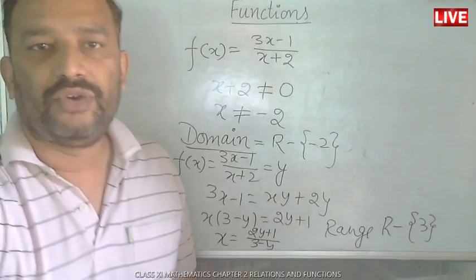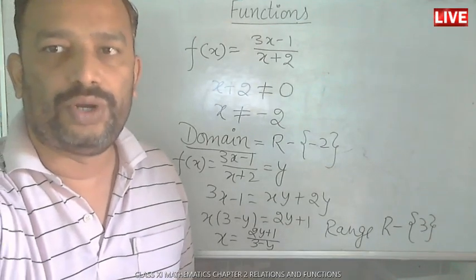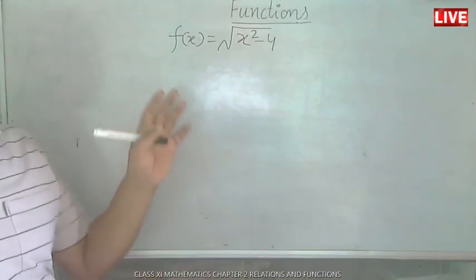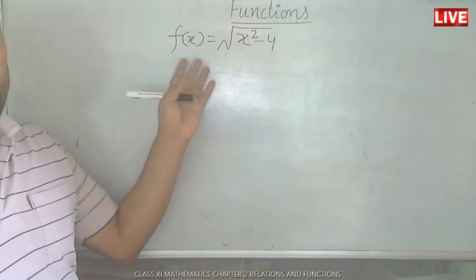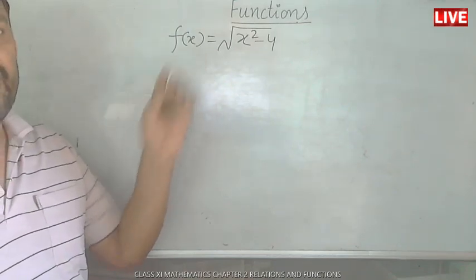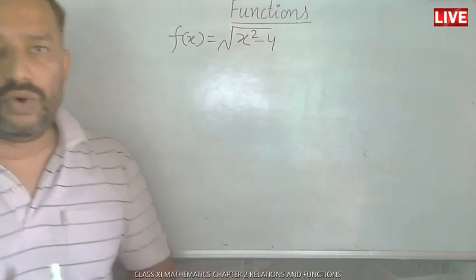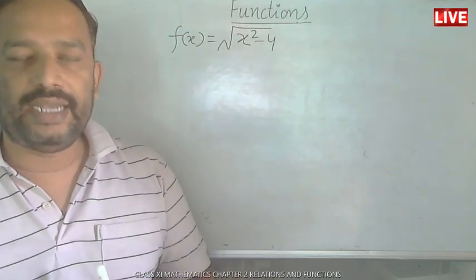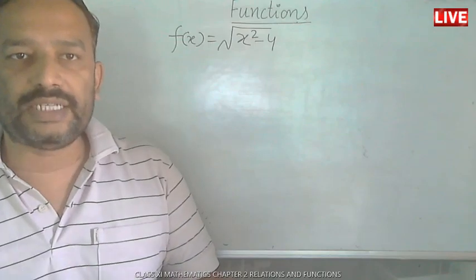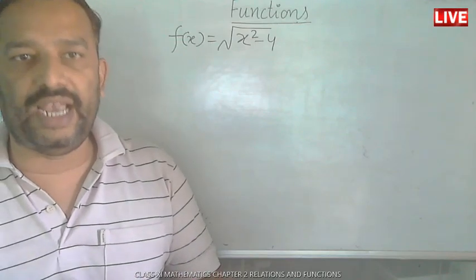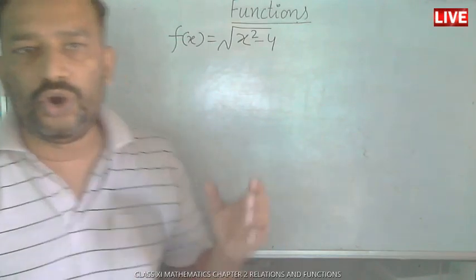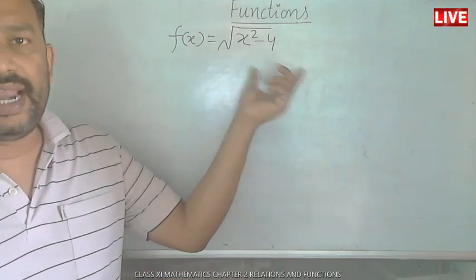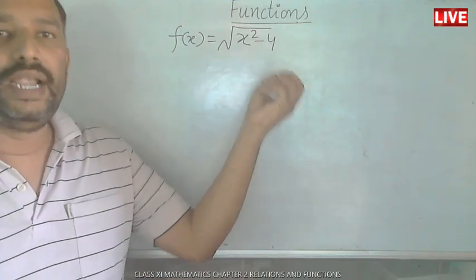Next are questions related to under root. Suppose we have to find the domain and range related to this function, f(x) is equal to under root of x square minus 4. I have just told you that a function must be defined for each and every element of its domain. Now we all know if the under root contains negative values, it will not be defined.